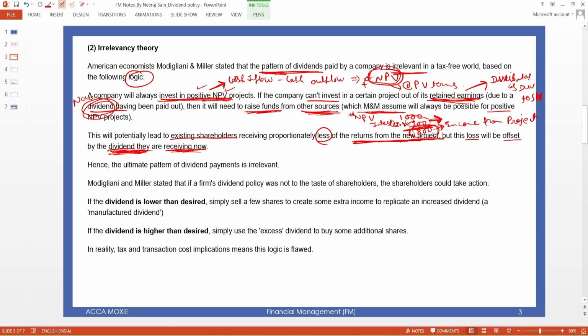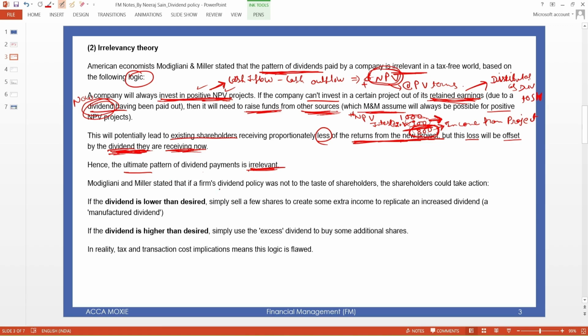If you don't receive the dividend, then you receive the higher income later. So ultimately you receive the same amount. Hence the pattern of dividend payment is irrelevant, right?